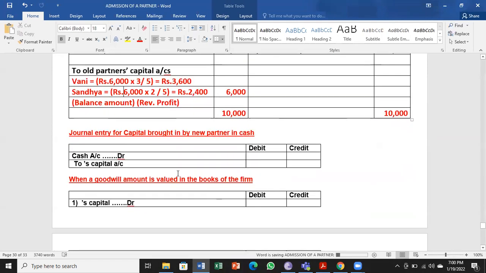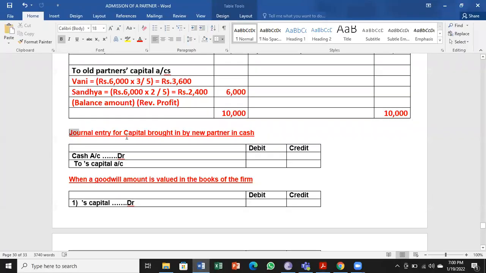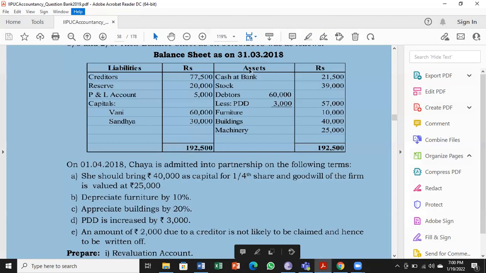Next we move on to the next adjustment. Chaya is admitted into partnership on the following terms. She should bring rupees 40,000 as capital. So we have here cash at bank in the balance sheet. When we are making the journal entry for capital brought in by the new partner, instead of cash account debit, we take bank account debit because it is cash at bank.